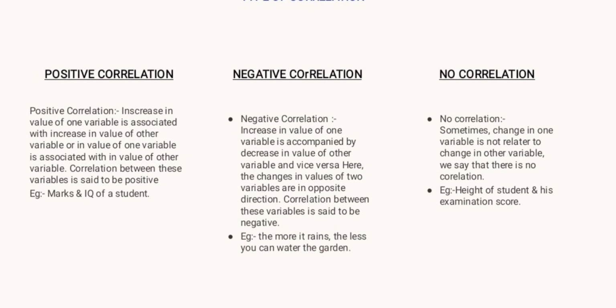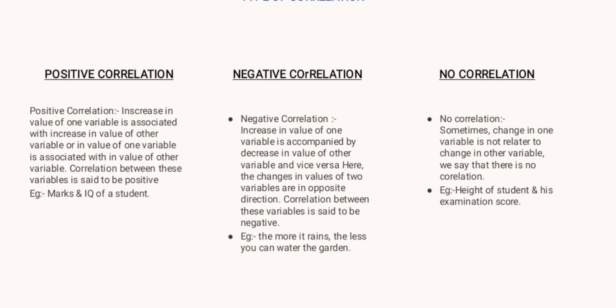Second one is a negative correlation. A negative correlation means an increase in the value of one variable is associated with a decrease in the value of the other variable, and vice versa. Correlation between those variables is said to be negative. For example, the more it rains, the less you can water the garden.